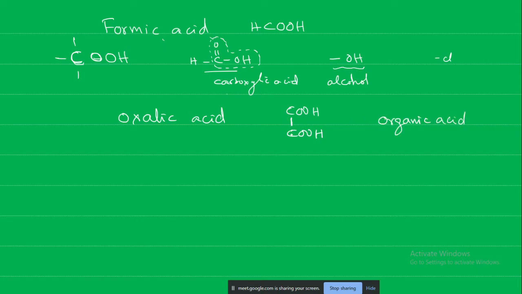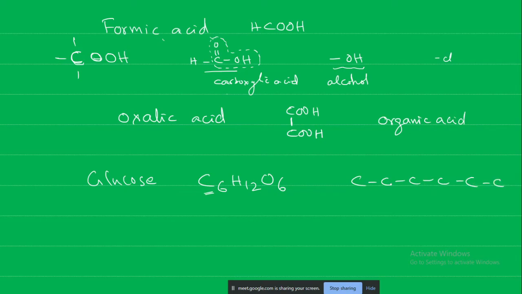Correct, because it is having the carbon. Okay, next, glucose, a very famous organic compound. So glucose is also a carbon compound. Its formula is C6H12O6. That means it will have how many carbons? 6 carbons.